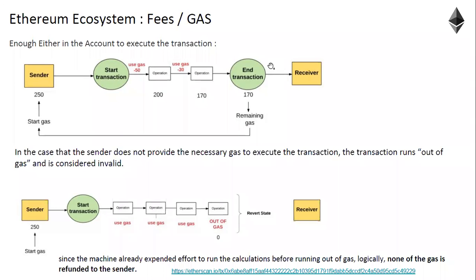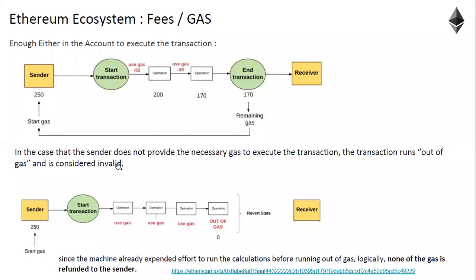Gas is a mechanism to calculate transaction fee. And gas is something which is consumed for every computation power utilized for executing a specific operation written in the smart contract.